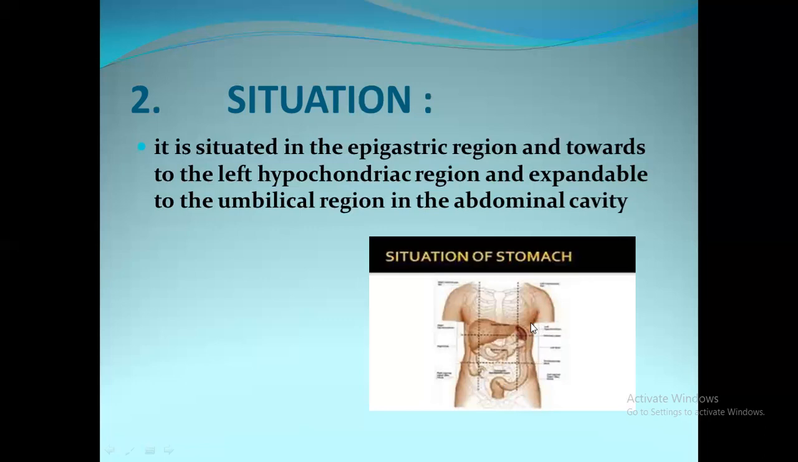In these regions of the abdominal cavity, we have to find out the situation of the stomach. The stomach is situated in the epigastric region, number 2, and towards the left hypochondriac region and expandable to the umbilical region in the abdominal cavity. This is the umbilical region. This is the situation of the stomach.